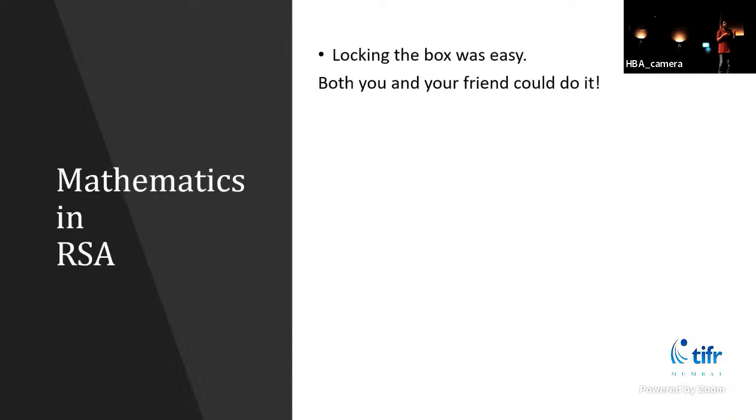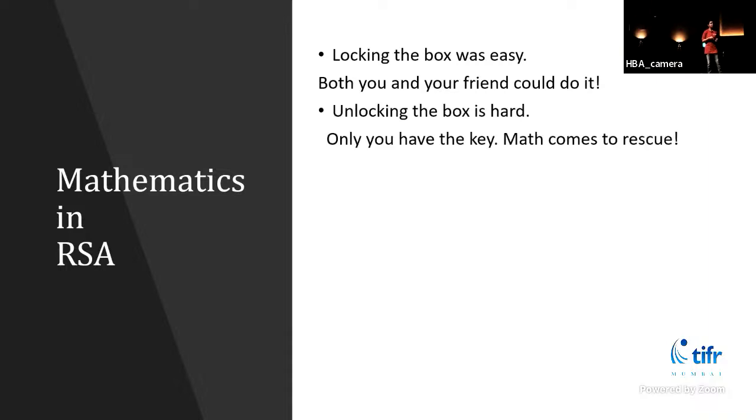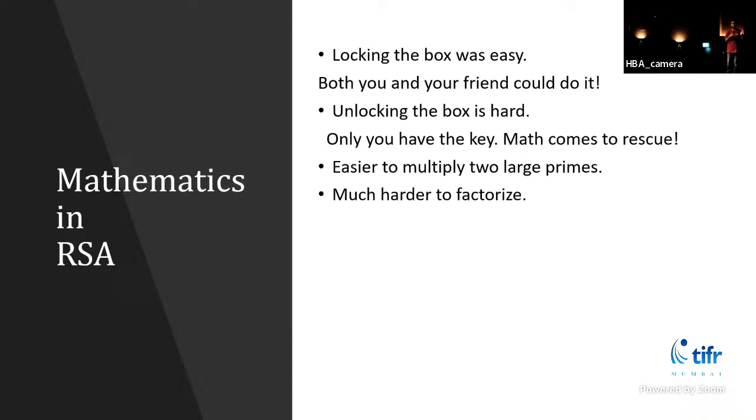So we'll see now how mathematics is used in this system. As before, locking the box was easy. Both you and your friend could do it, but unlocking the box is hard. So we want some process that going forward is easy, but reversing the process is hard. This is where math comes to the rescue. It is easier to multiply two large prime numbers, but it's much harder to factorize them.